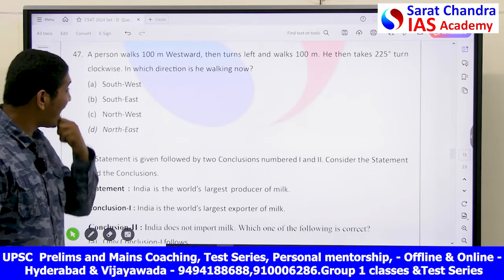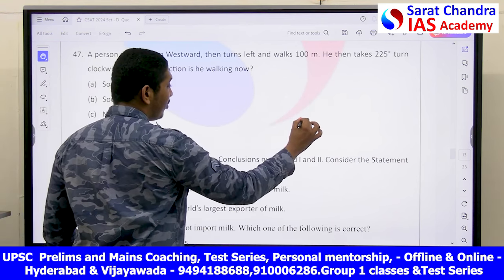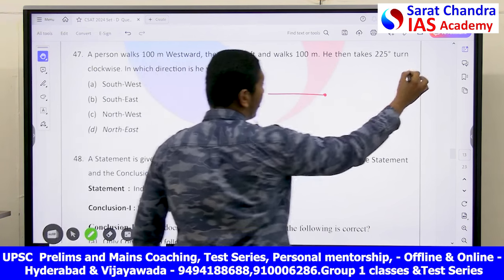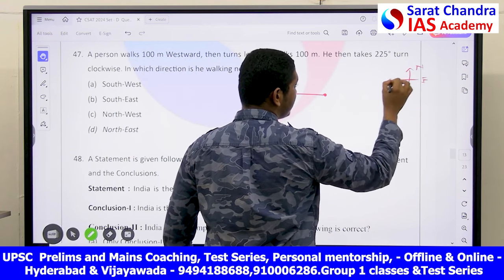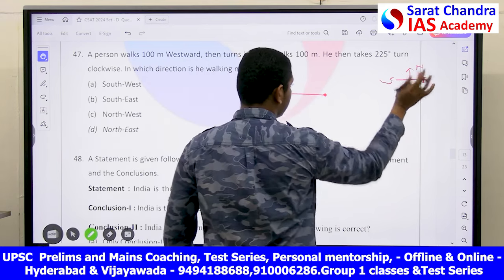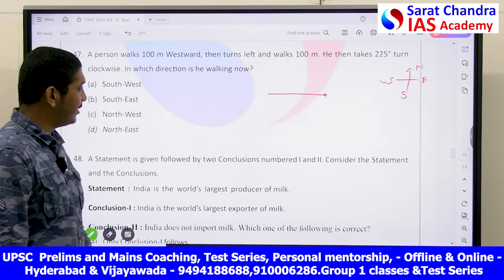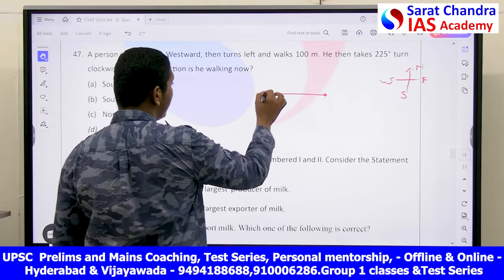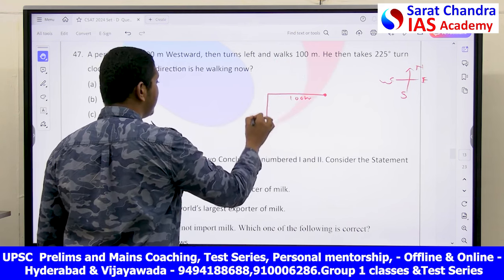A person walked 100 meters westwards. So let's say I am here. I am walking west. West is this way. Okay. Draw the diagram on the board at the corner of your paper: north, east, west and south. Now, he walked 100 meters to the west and took the left turn. If you are walking this way, your left will be this, 100 meters, and took the left turn and walks